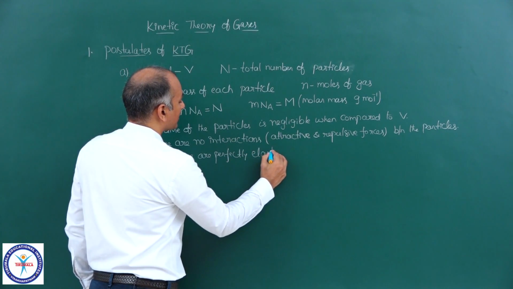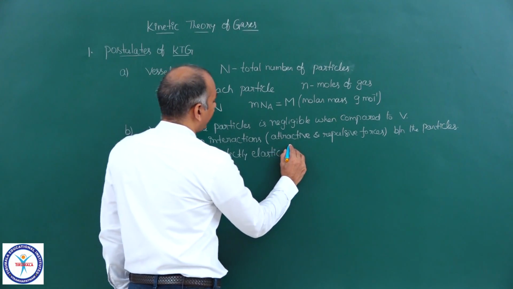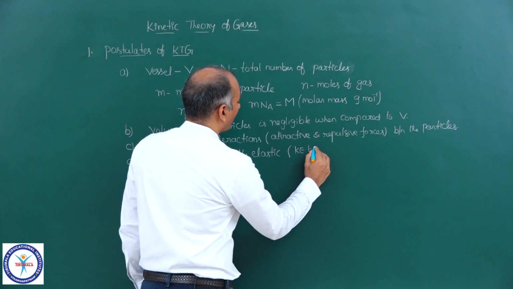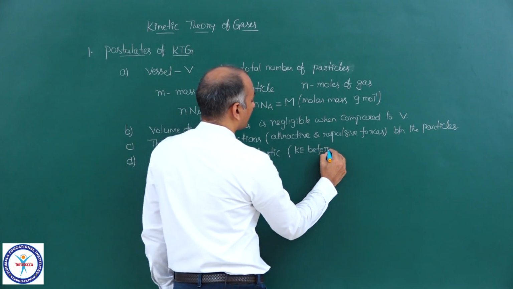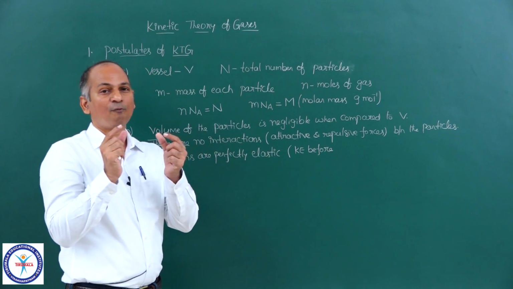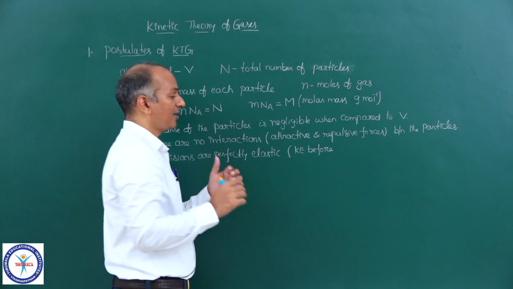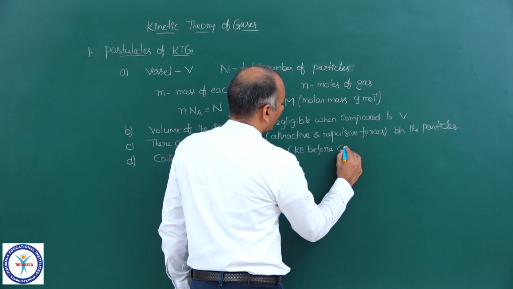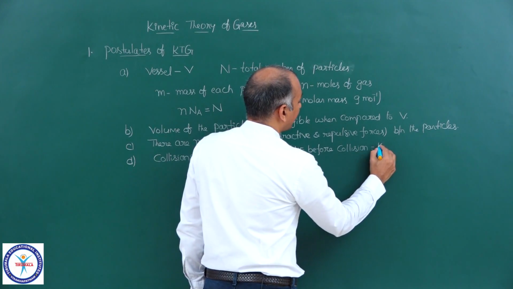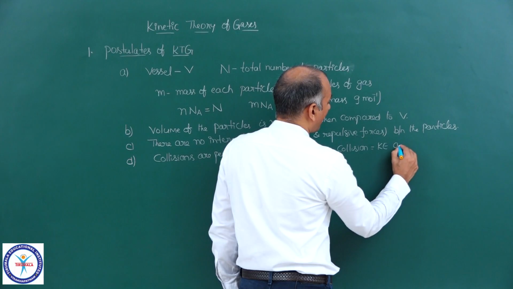And what do you mean by elastic collision? Elastic collision is defined as follows. Suppose two molecules are colliding. What is the total kinetic energy of those two molecules? The kinetic energy of the system before collision is equal to the kinetic energy of the system after collision.